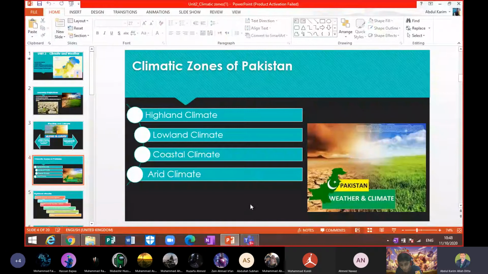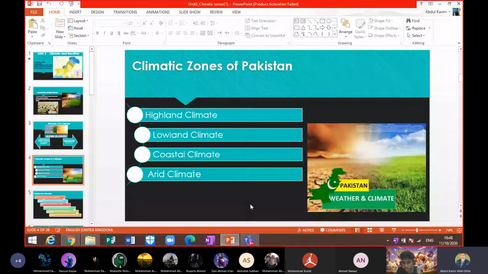In highland climatic zone, which areas are included in that? In lowland climatic zone, which areas are included in that? Coastal areas, you know that, and arid climate, mostly we have in the desert areas. The desert areas or the areas which are near the desert also have this type of climate.